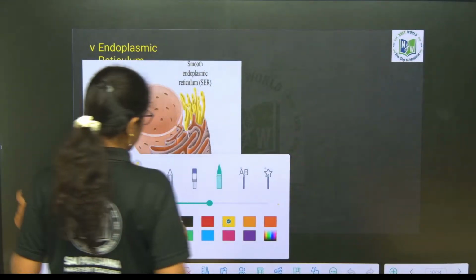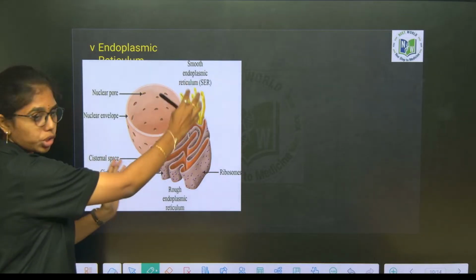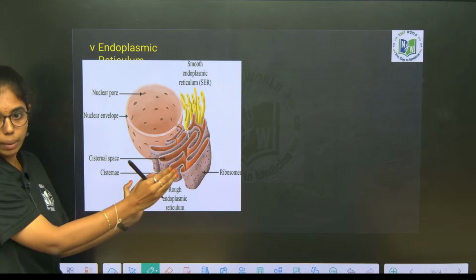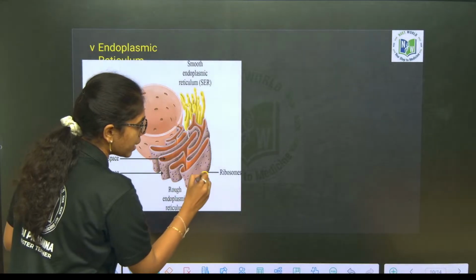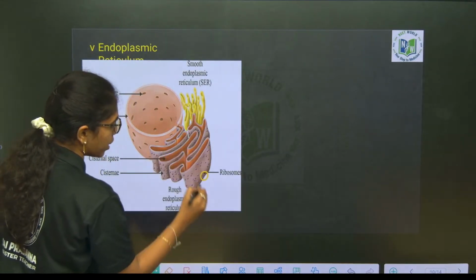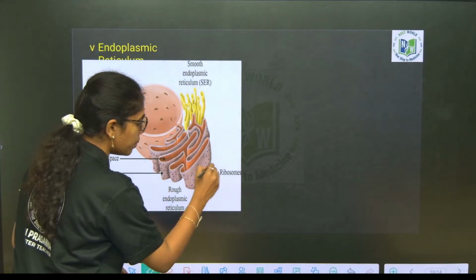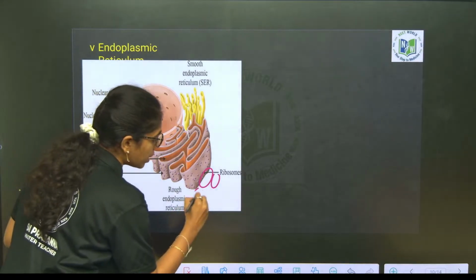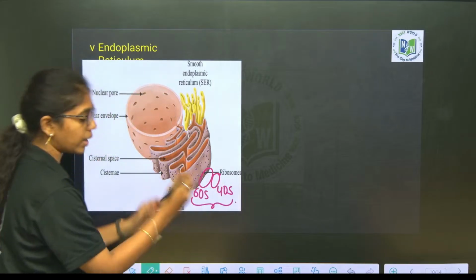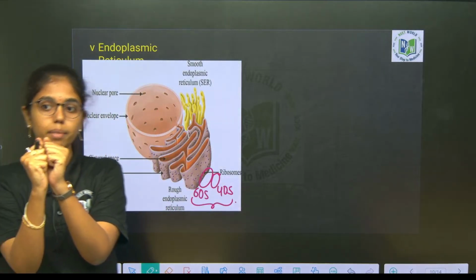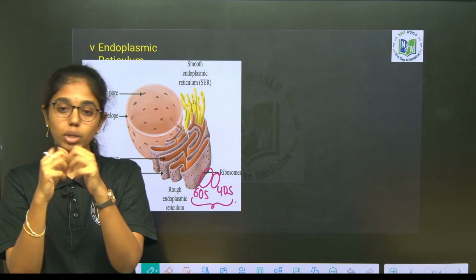So, as we have discussed, what is endoplasmic reticulum? This network of structure, tubular extensions forming a network of reticulum from the nuclear envelope. First, we will see how ribosomes are connected to this endoplasmic reticulum. We know ribosomes have 2 subunits. The larger subunit is 60S, the smaller subunit is 40S. Together they form ribosomes. The 2 subunits are connected by magnesium ions. More the association of magnesium ions, more the connection will be there.